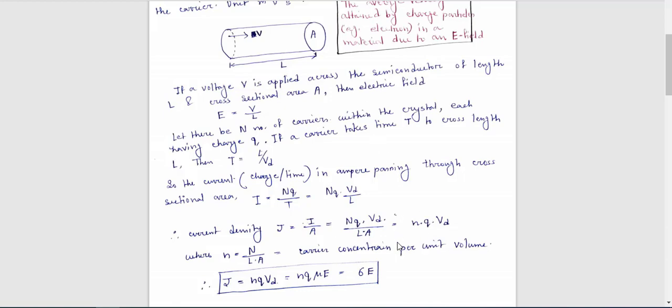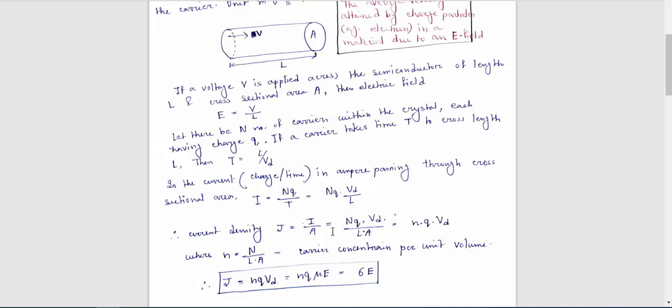So what is capital N? It is written here, small n is equal to capital N by LA, carrier concentration per unit volume. How can you say this? See, length into cross sectional area, you are multiplying length with area, so what you get is volume.